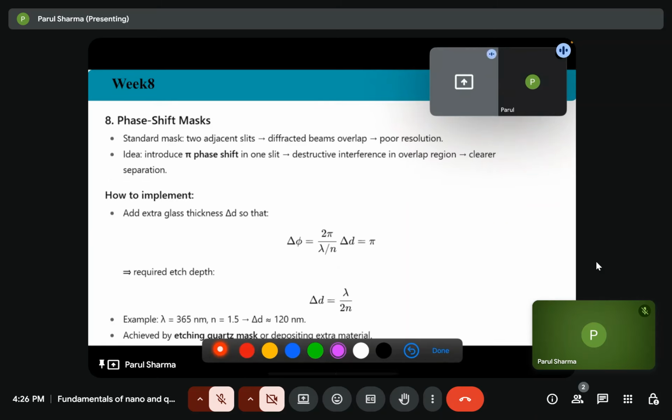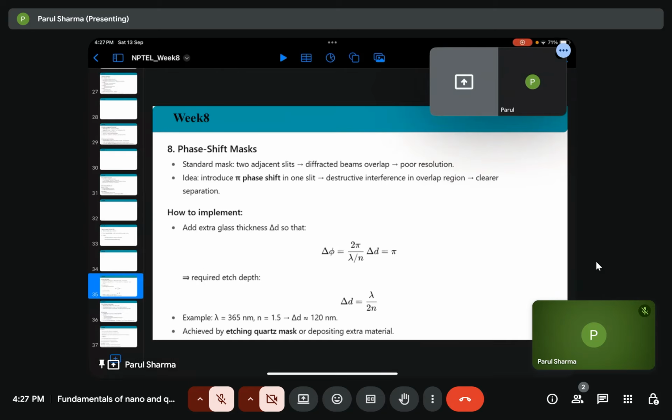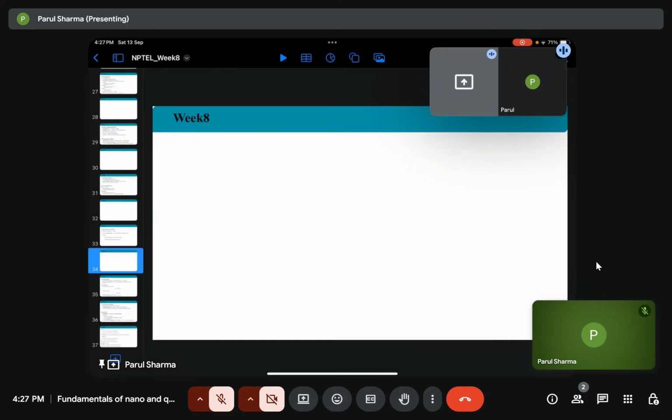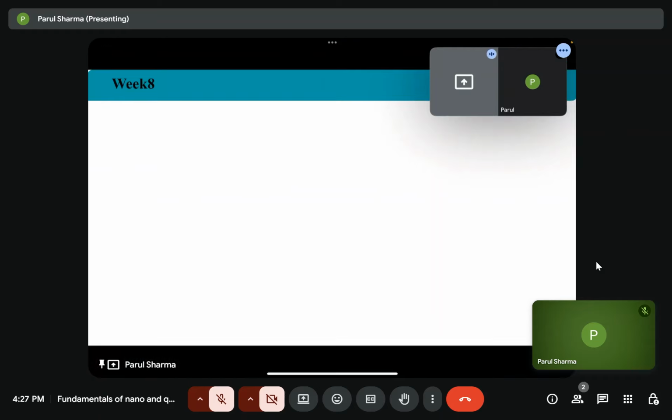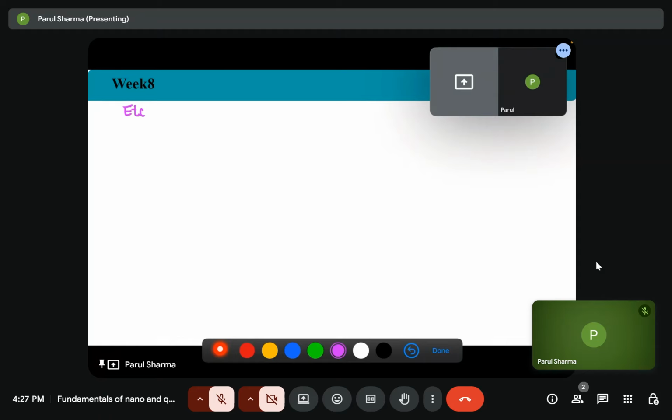So then I want to discuss, is there any possible method for making the structures? So there are two processes. One is etching, and the other one is lift off. We have seen the etching processes for making nanoholes, but now we want to make a structure such that we have a